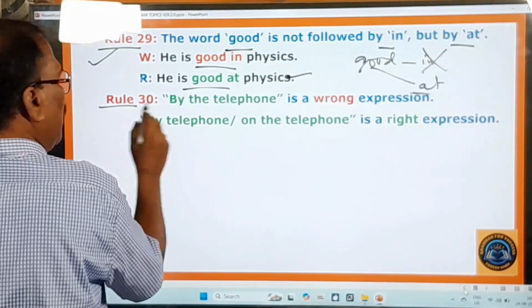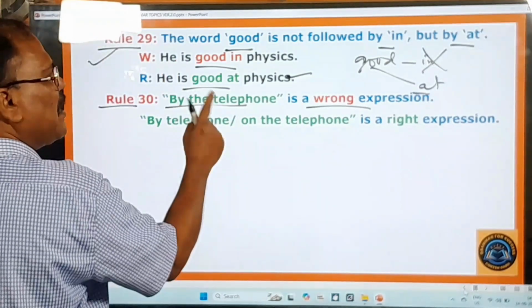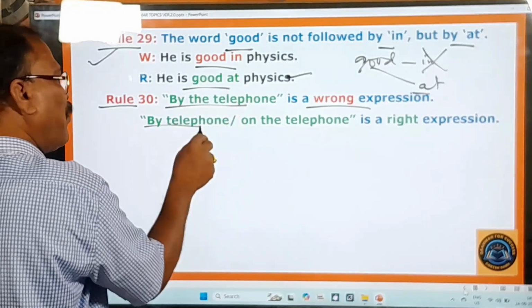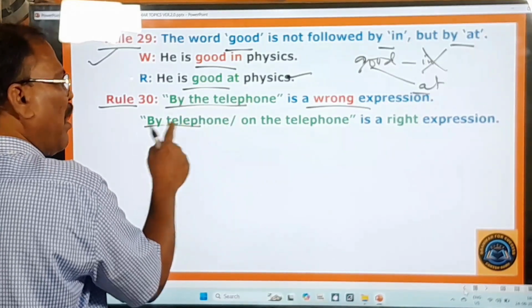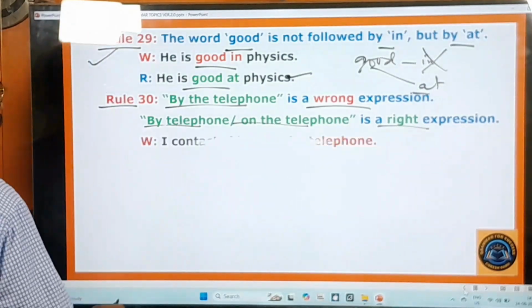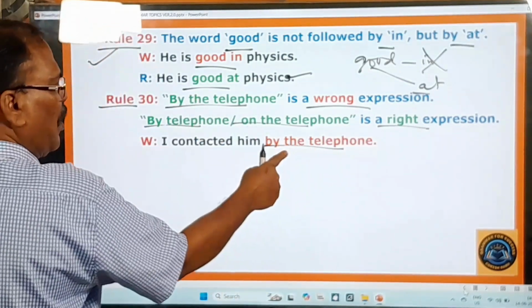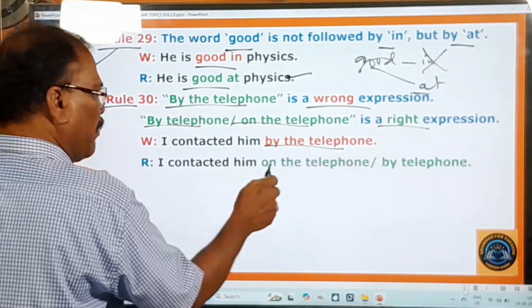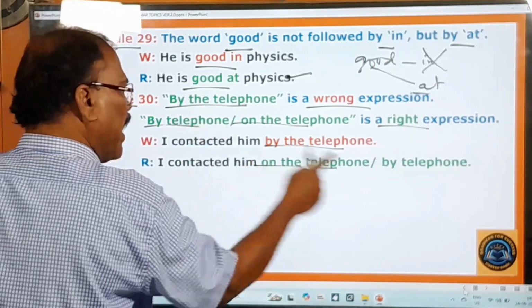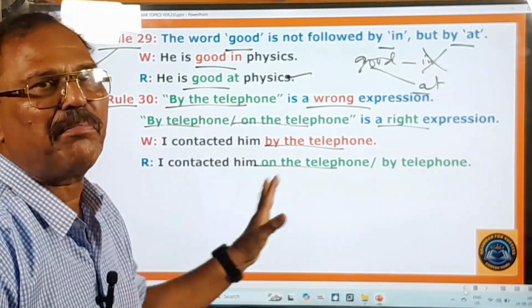Rule 30 is there. By the telephone is a wrong expression. By telephone, the is dropped here. On the telephone is a right expression. Please keep this point in your mind. I contacted him by the telephone. Don't say by the telephone. You simply say I contacted him on the telephone or by telephone. Anyone you can say. They look to be some silly mistakes, but they are very important mistakes.